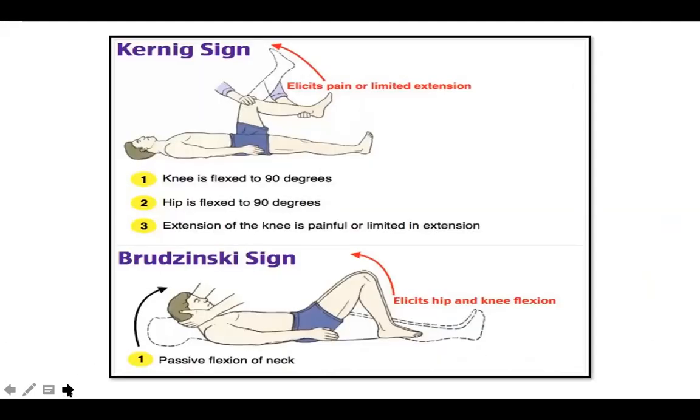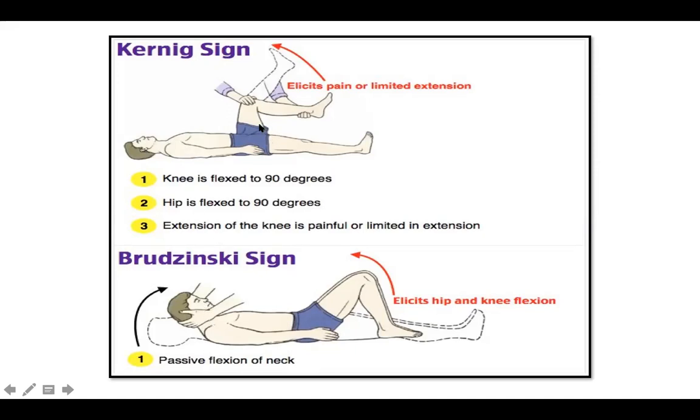The other localized rigidity that you can elicit is nuchal rigidity, or meningeal signs. In a situation like a headache, or a child who is irritable, you'll always check for neck rigidity, which is called Brudzinski sign. When you flex the neck, the hip flexes. It automatically elicits hip and knee flexion. This is called Brudzinski sign, which checks the flexion of the neck or the nuchal rigidity.